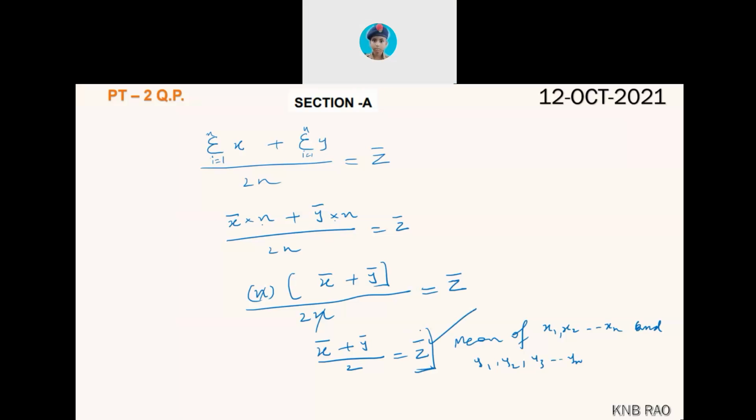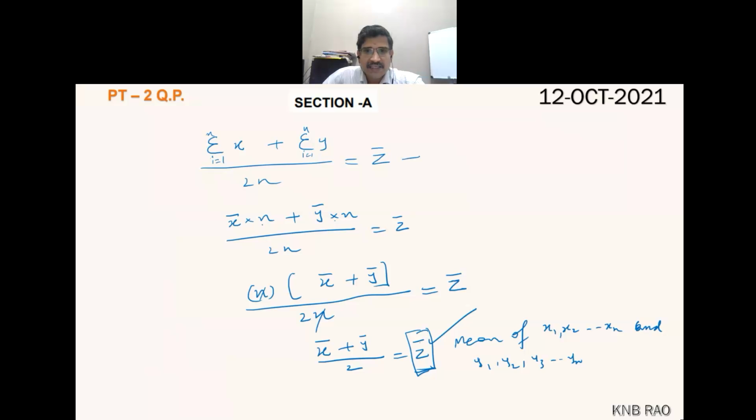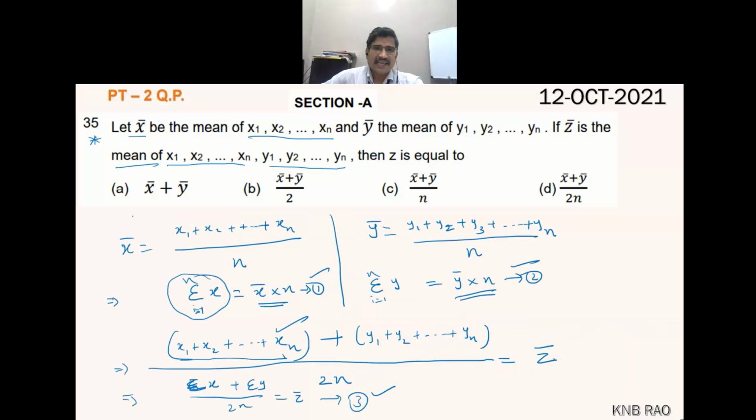Sir, before you were telling that x bar plus y bar divided by 2n, I did not understand that. I took equation 2 and did the continuation, and you know this logic. Any doubt, children? Is it clear to you all? Thumbs up. That's good. So this question's answer is B, x bar plus y bar by 2.